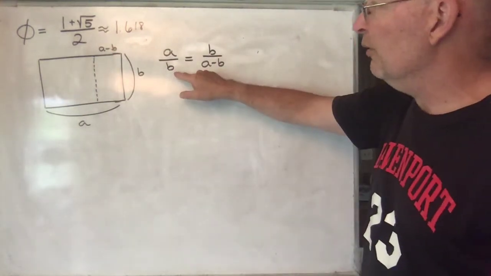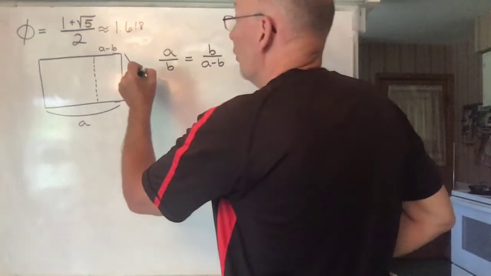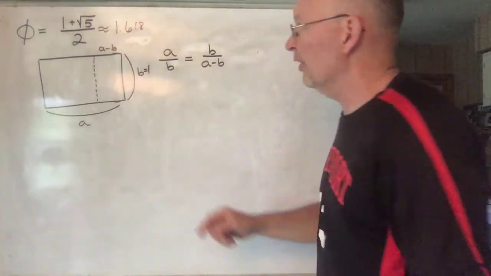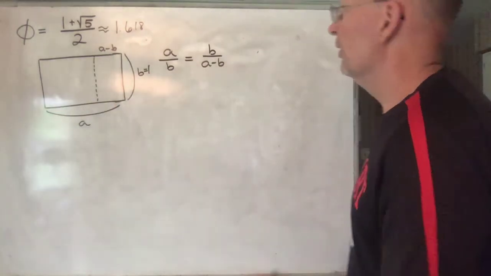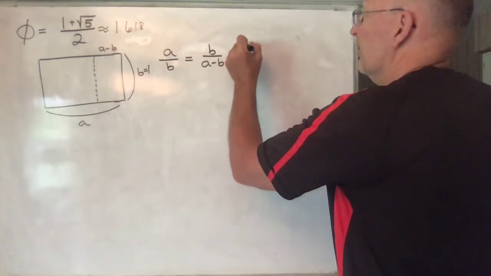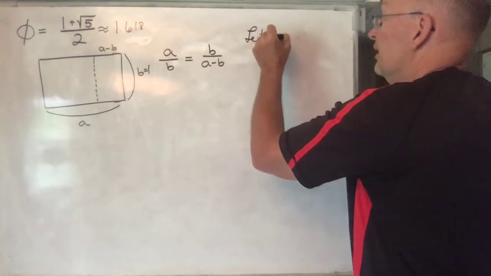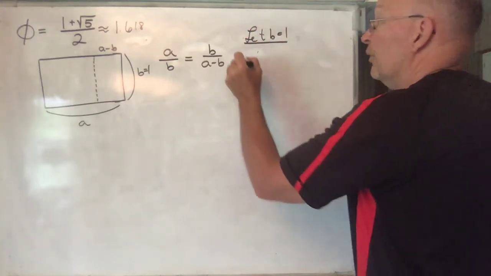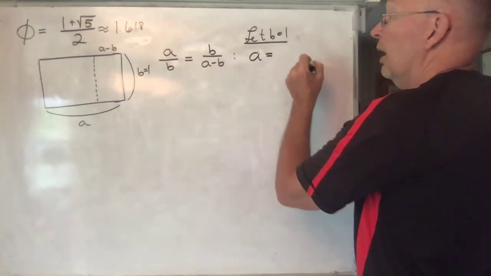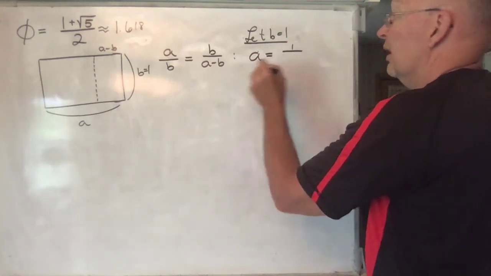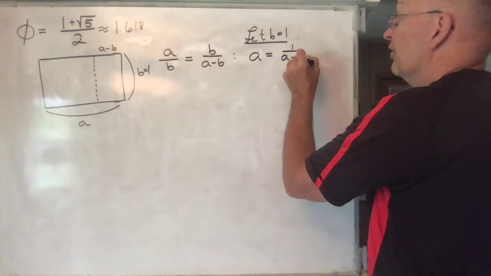The easiest way to do this problem is just to let B be equal to 1, and then for the ratio, all we have to do is to find the value of A, because A over 1 will be the ratio. So let's go ahead and do that. Let's just let B be equal to 1. And if we do that, we get what? A is equal to 1 over A minus 1.